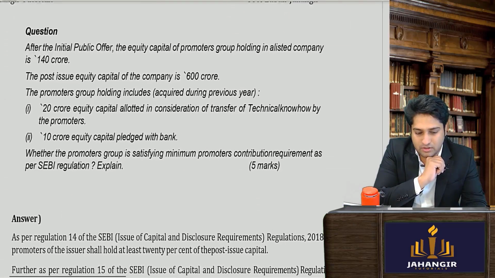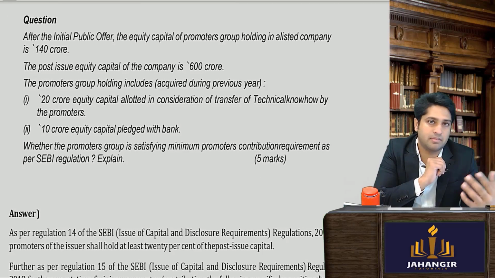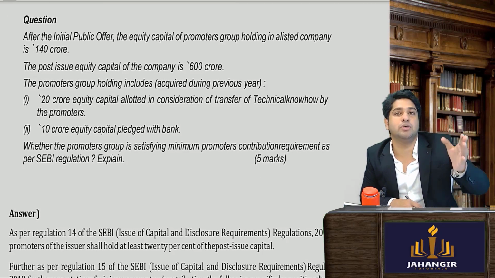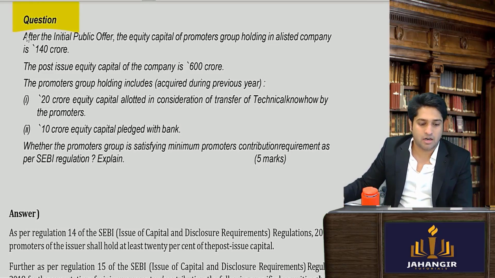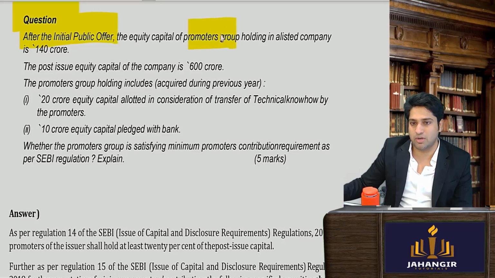Next, again this is a legal sum. Legal sum means you need to know the law. Then you'll be able to solve the sum pretty easily. After IPO, equity shareholders, promoters holding in a listed company is 140 crores. Okay. The post issued equity capital is 600 crores.